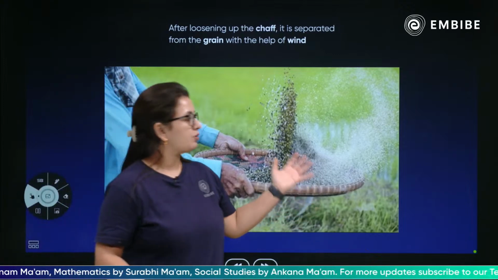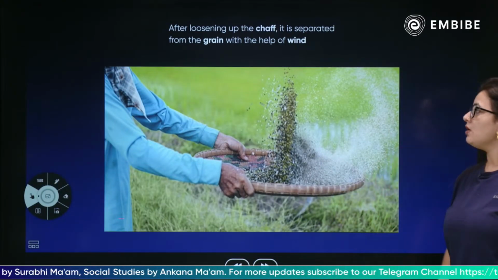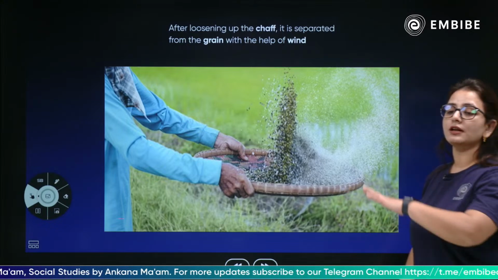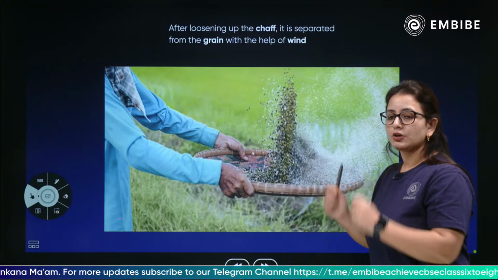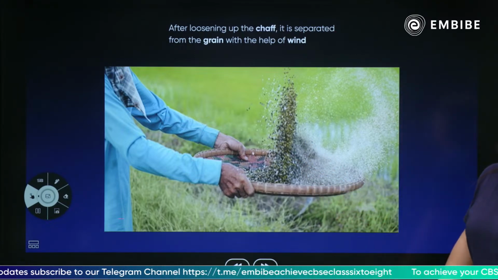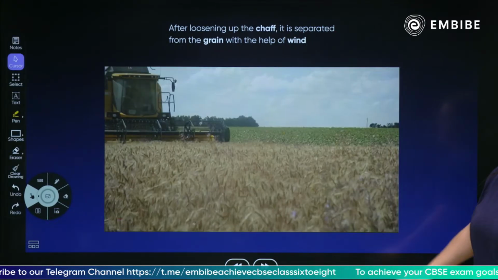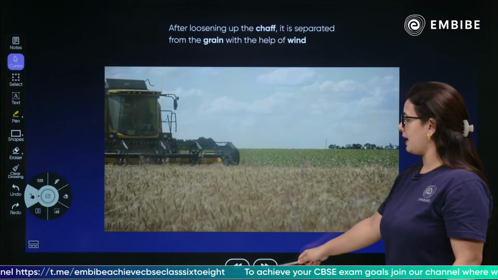Easy method, हम उन्हें basically इस तरह से यूज़ करेंगे ताकि shafts जो हैं वो हवा में उड़ जाएं. So after loosening or after removing the shafts, after basically making it a little loose, we're going to do that and remove it from the grain so that the grains can be easily separated. ये तो easily machine से हो रहा है पर हाथ से भी करते हैं.